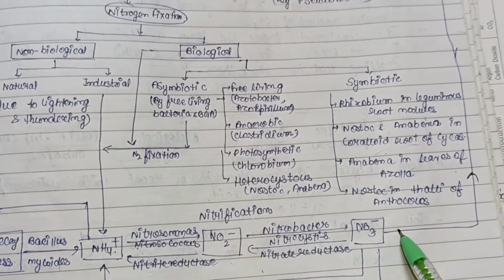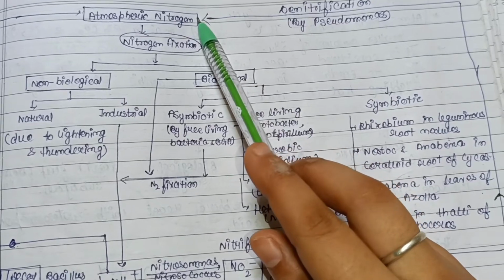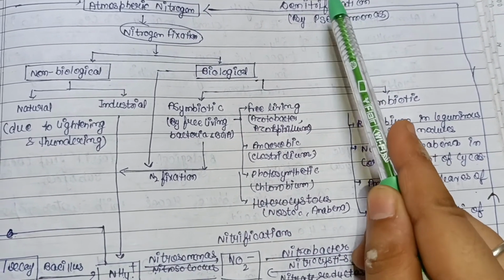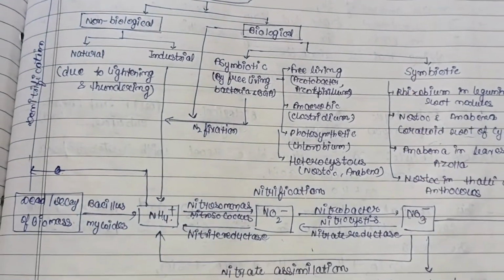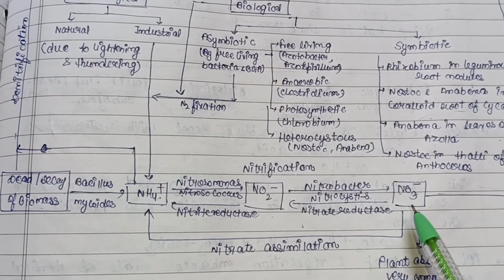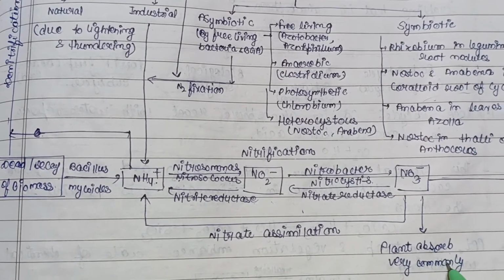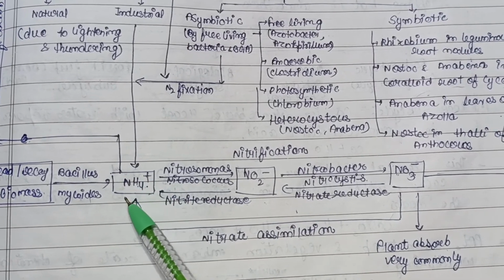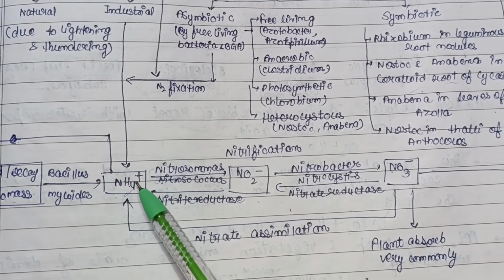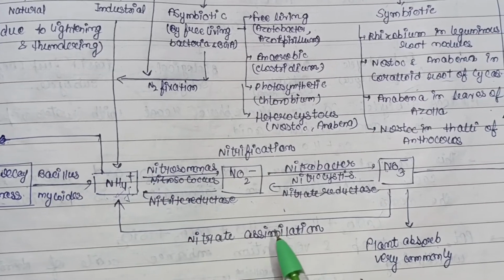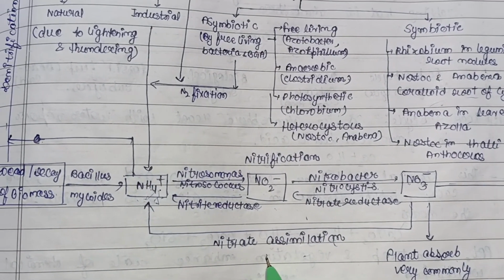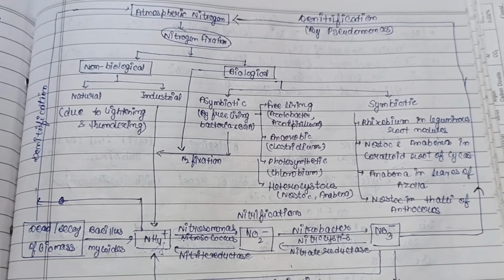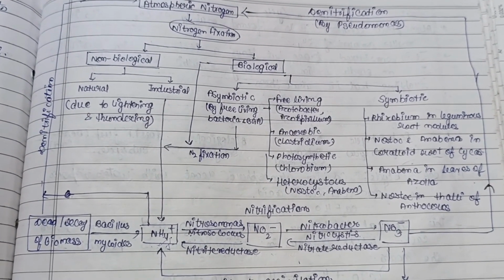And here also NO3 gets converted into atmospheric nitrogen by the activity of Pseudomonas, a denitrifying bacteria, by the process of denitrification. This is the step where plants commonly absorb NO3 and convert it into NH4, which they utilize to form proteins, amino acids, etc. So this process is known as nitrate assimilation. So yeah, this is the whole nitrogen cycle. This is the complete topic.